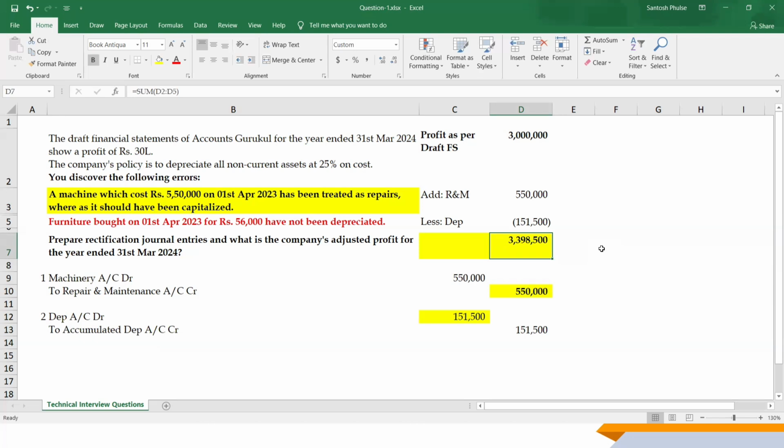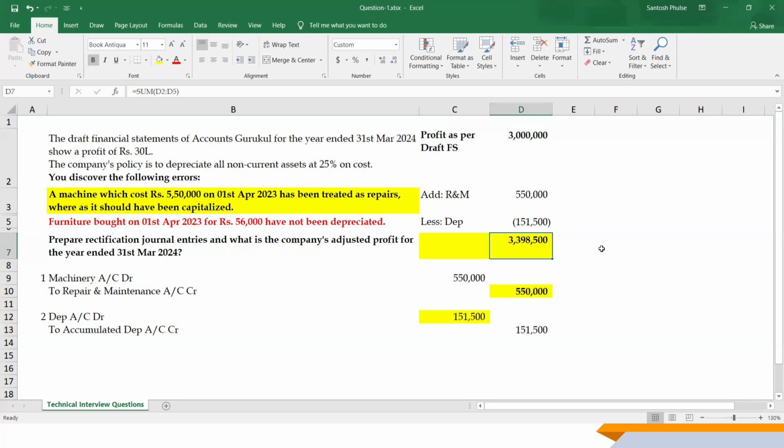98,500. So this is the first from our series, technical interview questions on draft financial statements. Here we got to know how we have to prepare the rectification entries, how the technical interview questions are going to be.